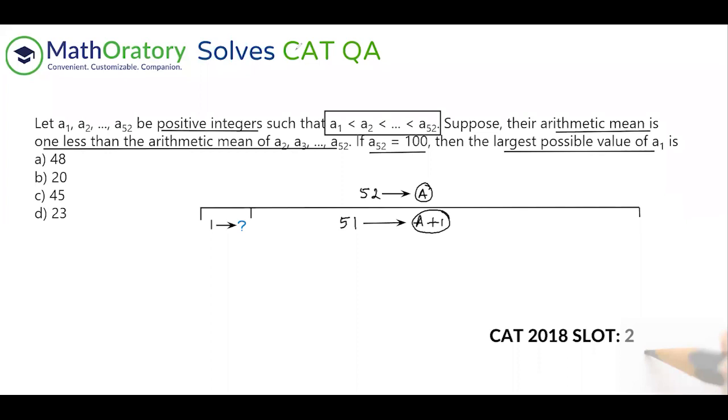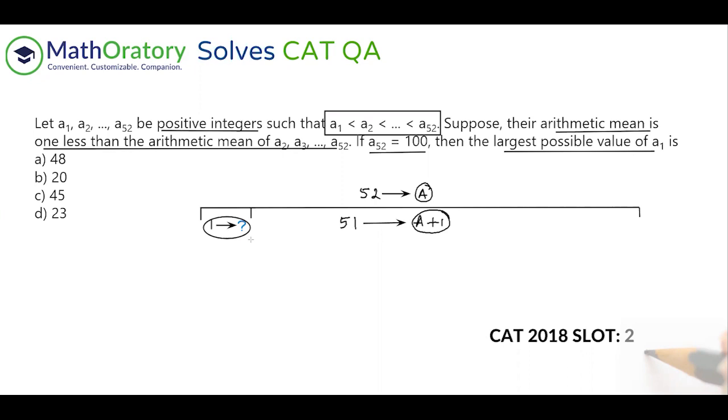So this is the idea that we have. There are 52 numbers, which have an average of A. Out of which there are 51 of them, A2 to A52, those are the 51 numbers I'm talking about. Those 51 numbers have an average of A plus 1, right? The arithmetic mean of this 51 numbers is one more than the arithmetic mean of the entire set. And we are looking for what is this first value, this A1 here?